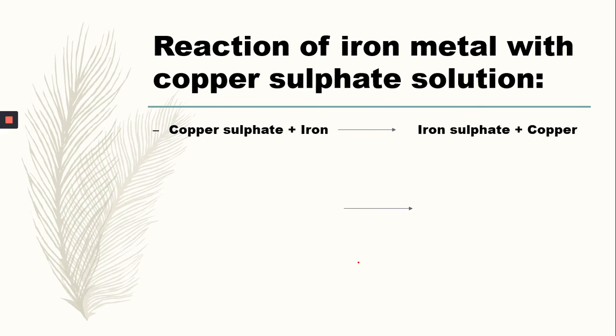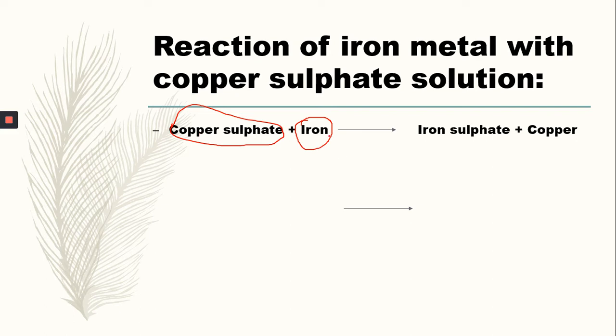So this is the reaction. We have copper sulfate solution in a beaker, and then we place an iron nail, iron is a metal, we put some iron nails in the copper sulfate solution. Here the copper sulfate solution is called the salt solution of copper, and the metal is iron. Here iron is more reactive than copper. Copper is the less reactive metal and iron is the more reactive metal.